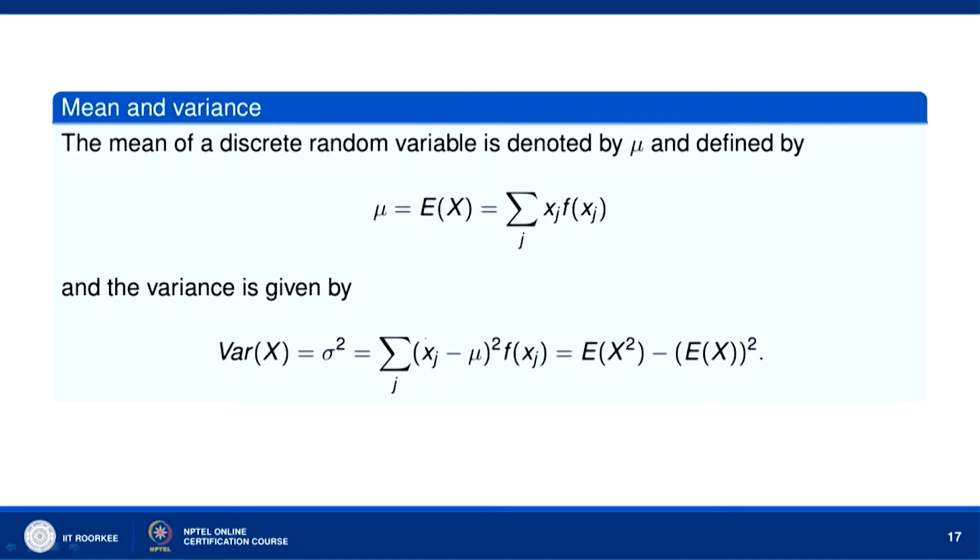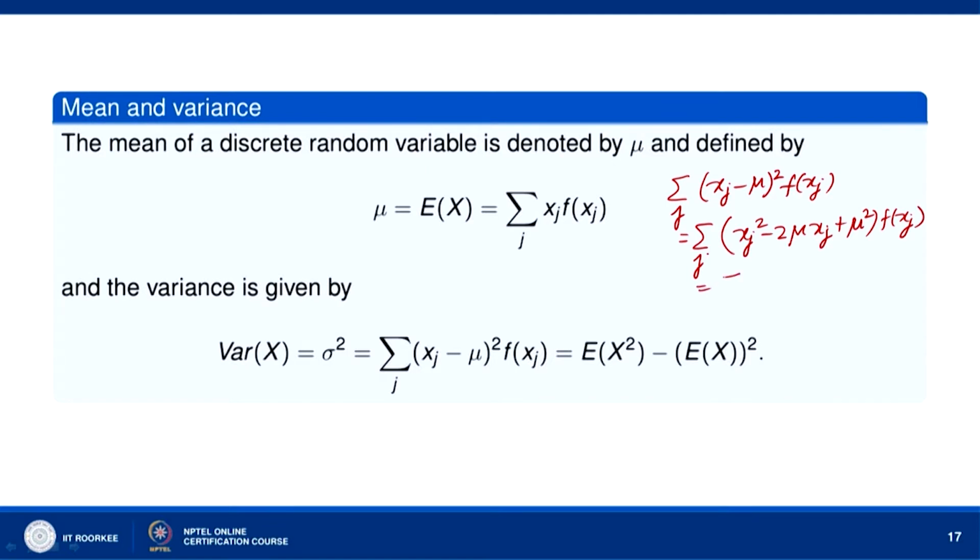Now, this expression comes out to be expectation of x square minus expectation of x whole square. We can easily see this. Let us write sigma over j (x_j minus mu) whole square into f(x_j) as equal to sigma over j (x_j square minus 2 mu x_j plus mu square) into f(x_j).